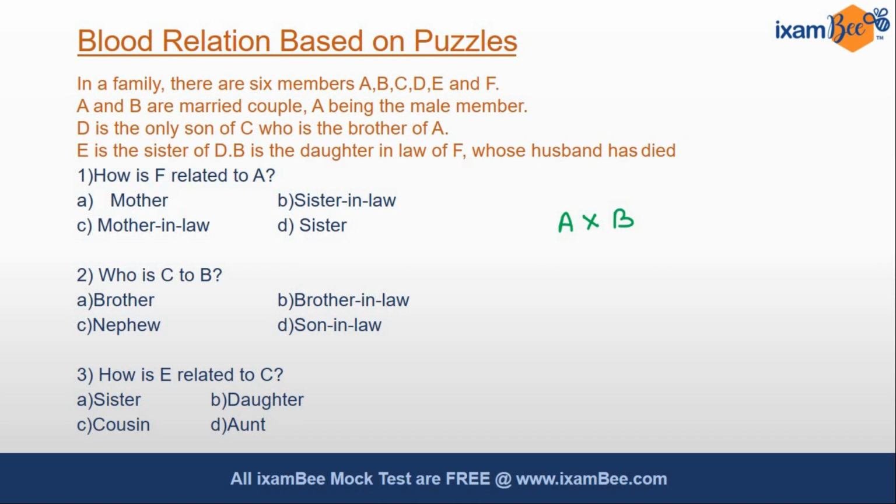It further says A being the male member. So we now know A is the male denoted by plus. B must be the female denoted by minus. This is done. It further says D is the only son of C who is the brother of A.